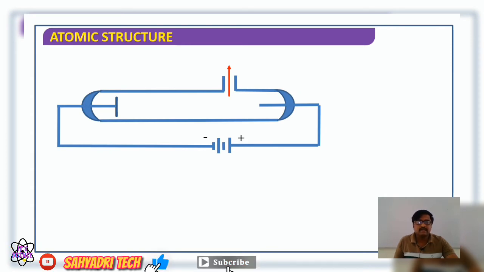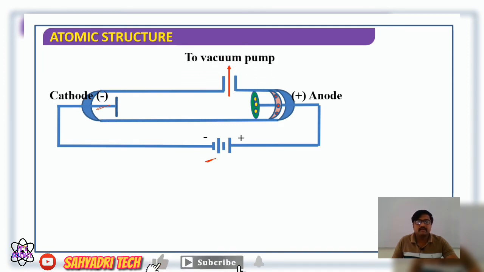So what is there? A discharge tube, with a cathode, a metal plate connected to the negative terminal of a battery, and an anode connected to the positive terminal of a battery. The side arm is connected to a vacuum pump, and a battery is used as the source of high voltage.